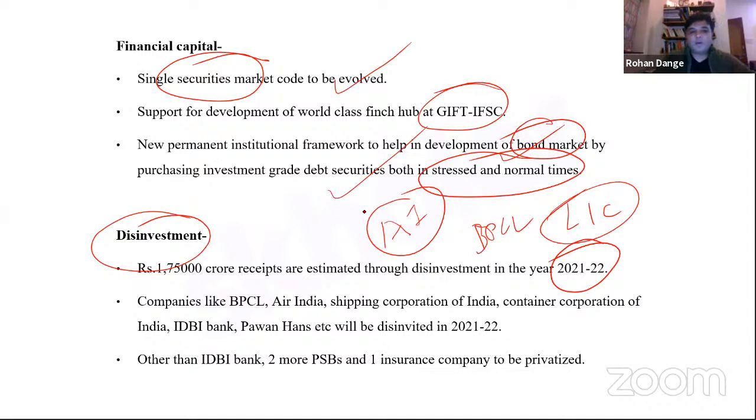So such companies are going to be identified by the government for disinvestment, and also for sale of strategic assets, right? So that includes Shipping Corporation of India, Container Corporation of India, IDBI Bank, Pawan Hans, right? Other than IDBI Bank, 2 more public sector banks and 1 insurance company are going to be privatized very soon. So this is also one of the ambitious government plans.